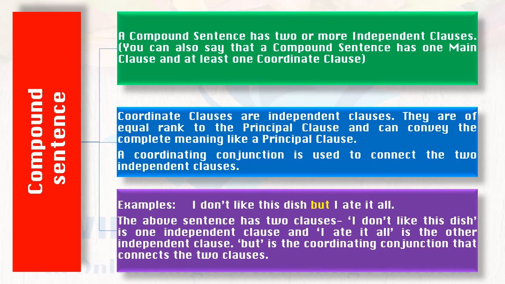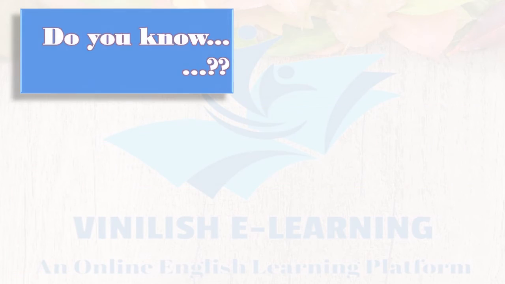Example: I don't like this dish, but I ate it all. The above sentence has two clauses. I don't like this dish is one independent clause and I ate it all is the other independent clause. But is the coordinating conjunction that connects the two clauses.